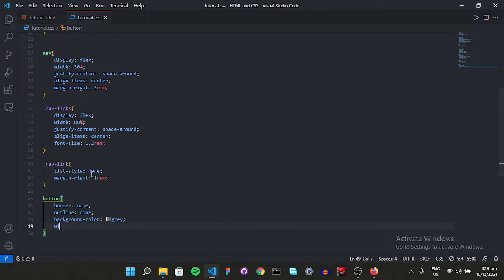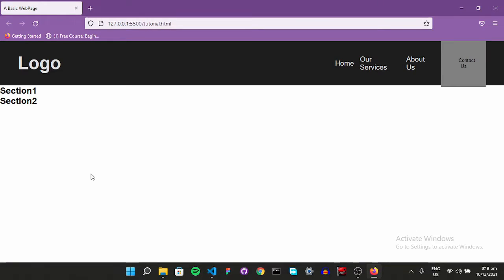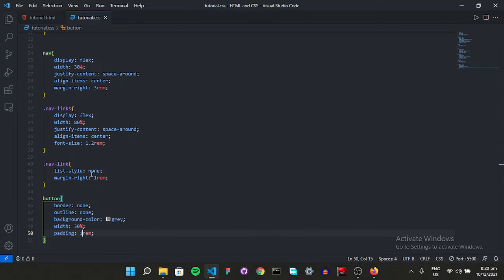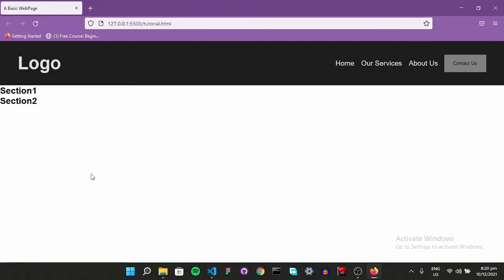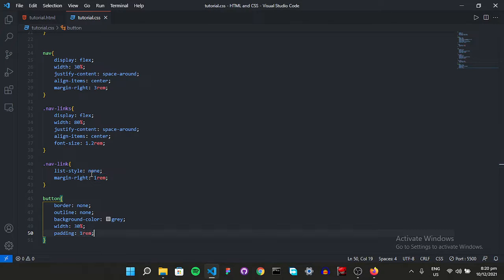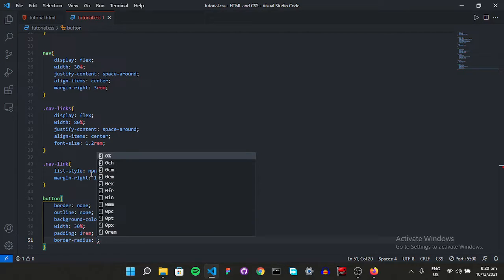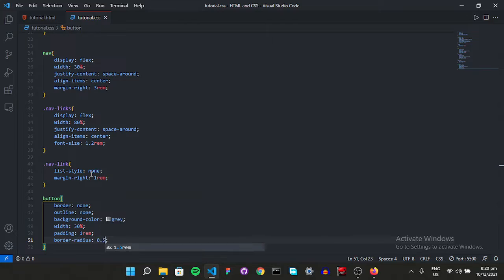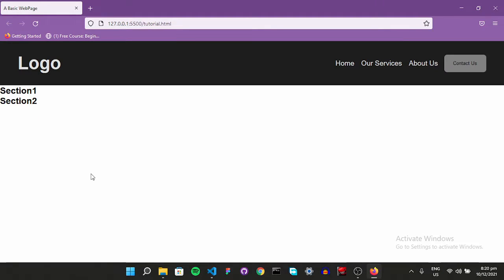So let's change the width and height. Give it a width of like 30%, and a height of, well, if you don't want to use height, just give it a padding of like 3 rem. Let's see. Oh, it's too much. It's too big. 1 rem. Yeah, this looks better. Now to smooth the edges, let's give it a border radius of like 0.5 rem. I think it looks better. Yeah, better.